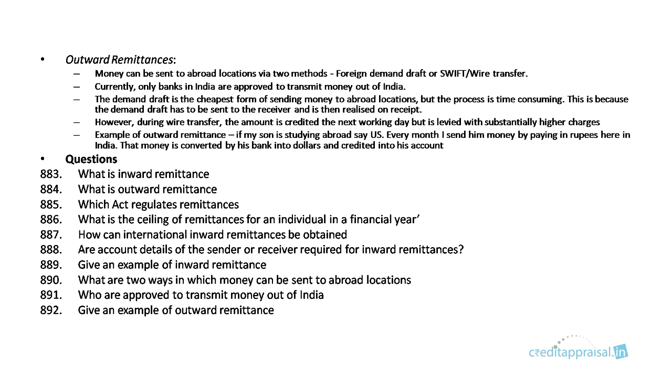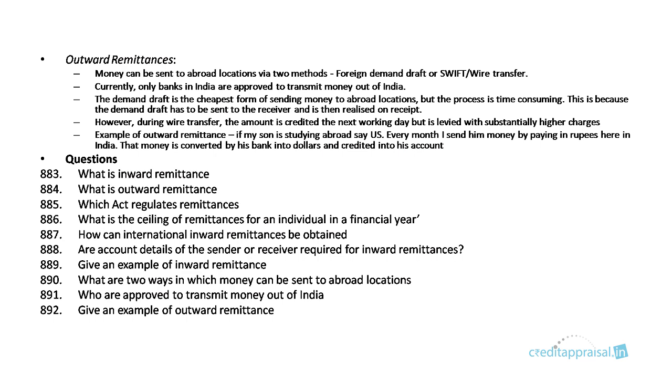Currently only banks in India are approved to transmit money out of India. They are not private players. There are no private players like Western Union and all. Western Union and all the other vendors are only for inward remittances. For outward remittances, only banks are allowed. Usually the demand draft is the cheapest form of sending money to abroad locations, but the process is time consuming, because physically it has to be sent.